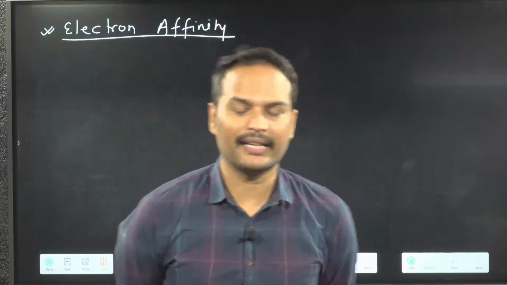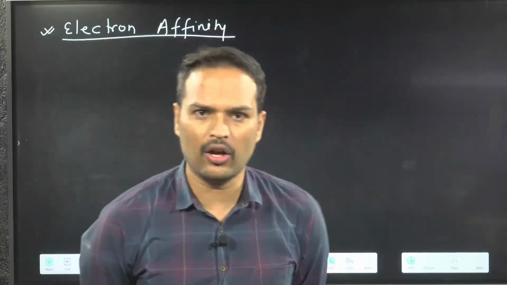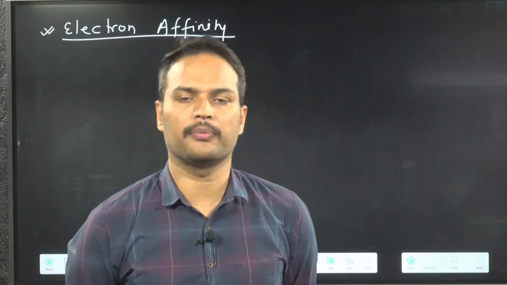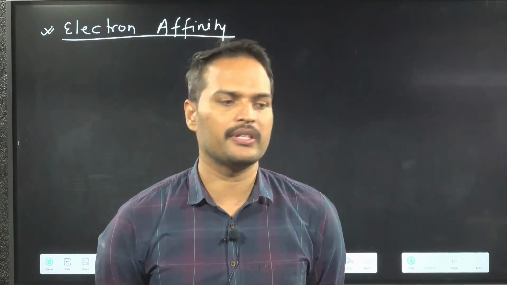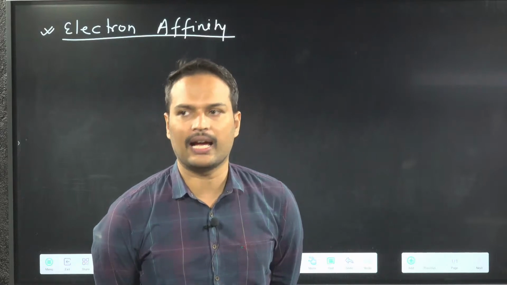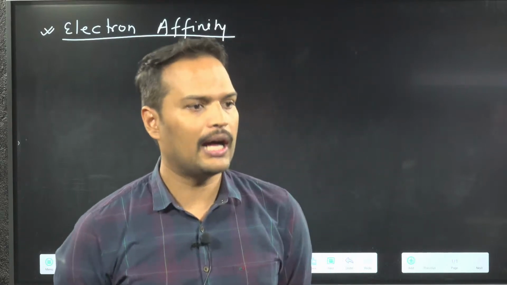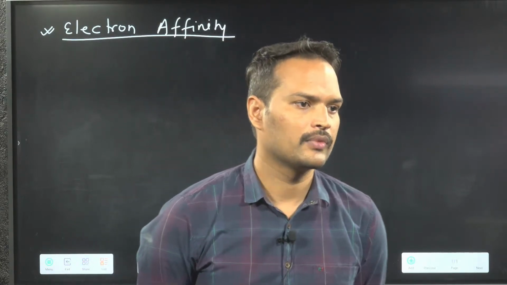Okay. So correct, it can be anything. It can be positive also, it can be negative also, depending upon the element. Like halogens are there, so negative. Noble gas is there, positive. Nitrogen is there, positive. Beryllium, magnesium is there, positive. What about second, third electron gain enthalpy? Are they always positive, always negative, or anything?